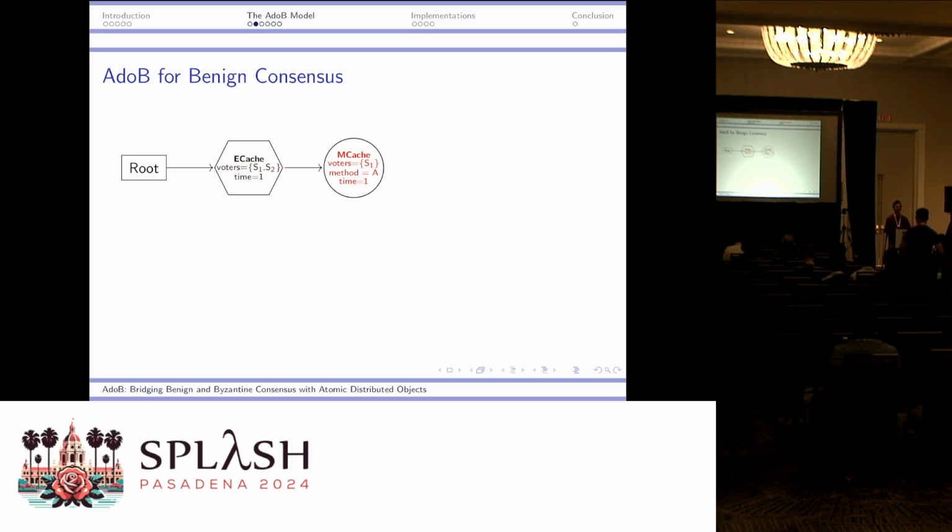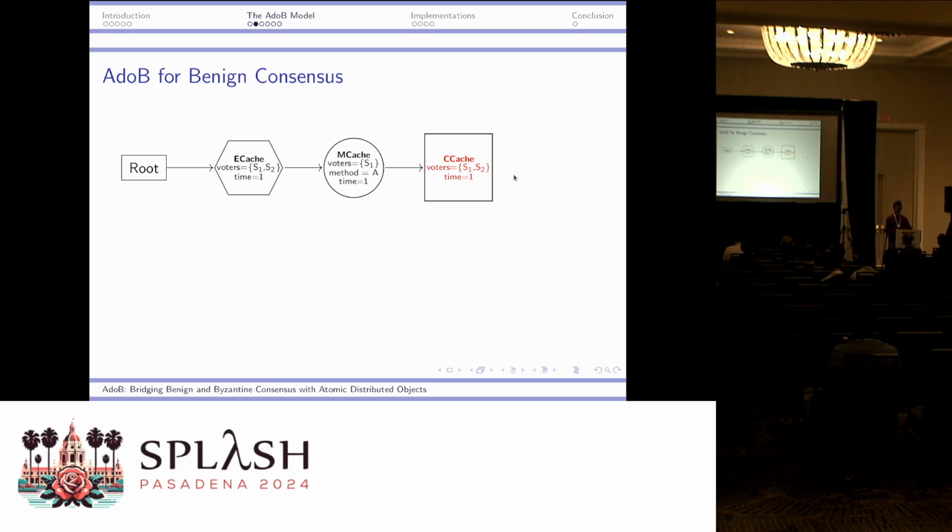Then it proposes its own changes to the consensus log. Notice that here, the proposed value only needs to be signed by the leader because it's benign consensus. We don't expect the leader to try to actively fork the consensus log.